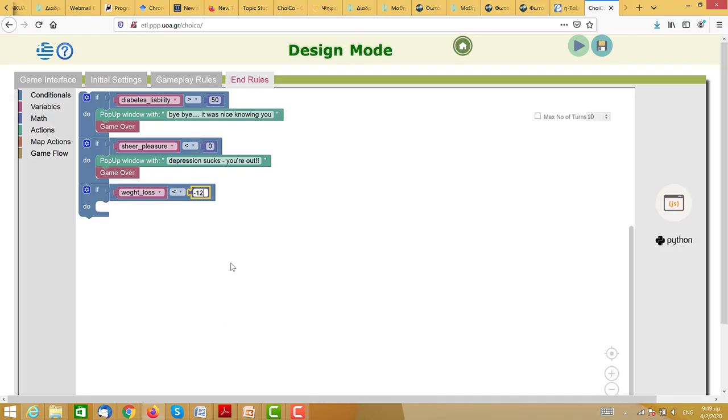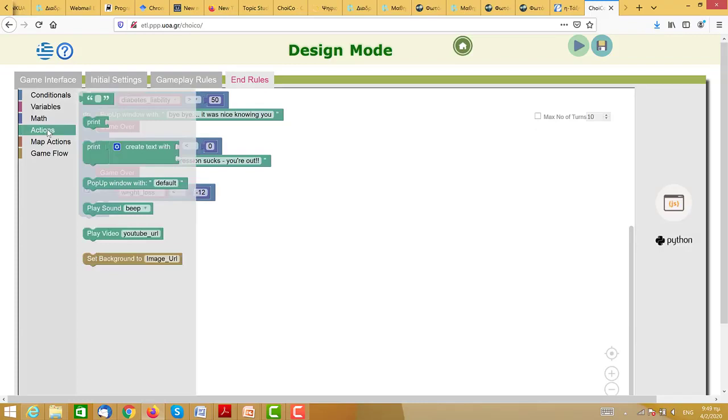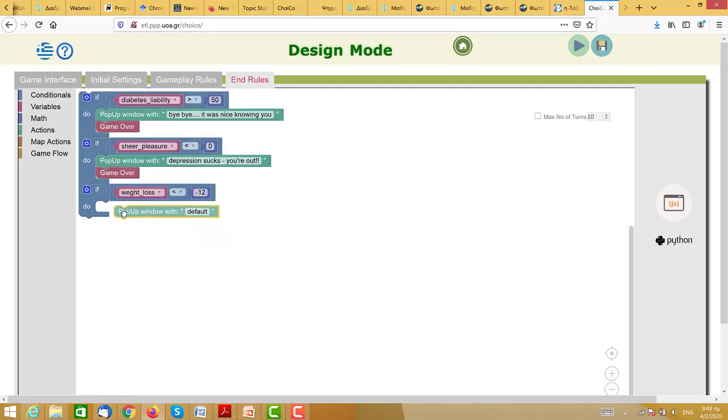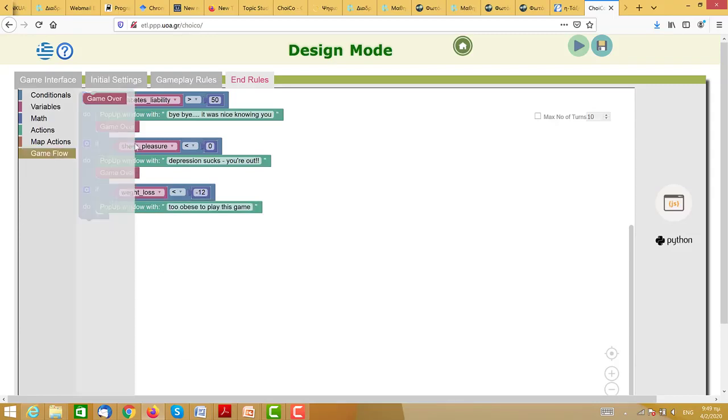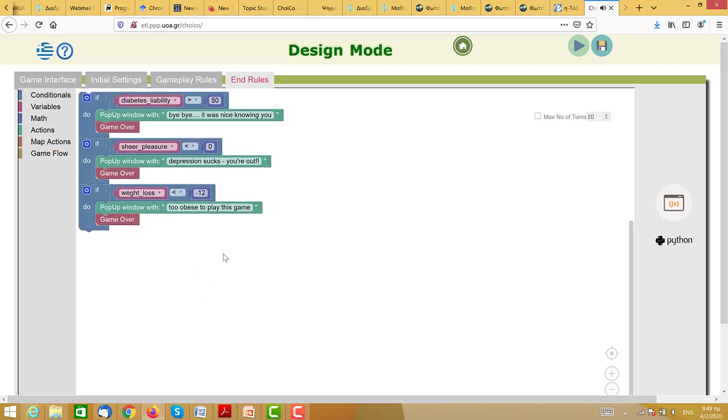So if the weight loss becomes smaller than minus 12, then I've had it, which means what actions will I take? Well, I can pop up a window that says too obese to play this game, for instance. And with respect to game flow, I can put in my game over command. So if this happens, then the game is over.